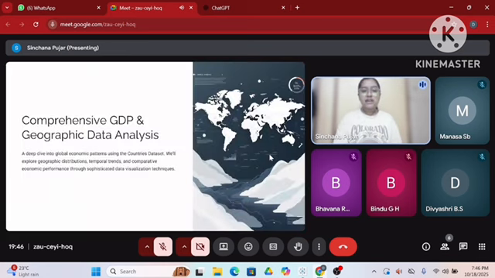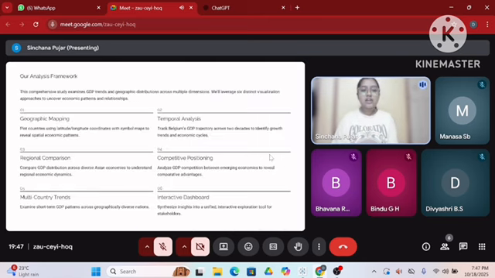Coming to the first slide, we have comprehensive GDP and geographical data analysis. A deep dive into global economic patterns using the country's dataset will explore the geographical distribution, temporal trends, and comparative economic performance through sophisticated data visualization techniques. So here we have our analysis framework. This comprehensive study examines GDP trends and geographical distribution across multiple dimensions. We will leverage these 6 distinct visualization approaches to uncover economic patterns and relationships.